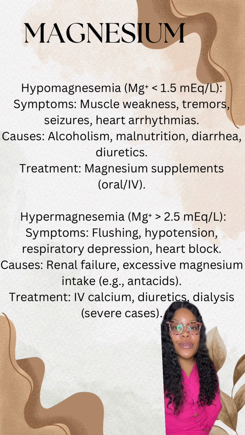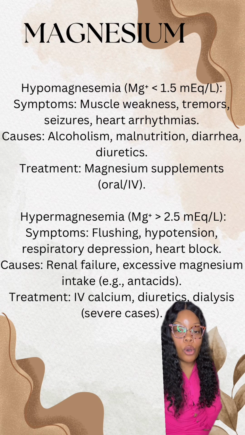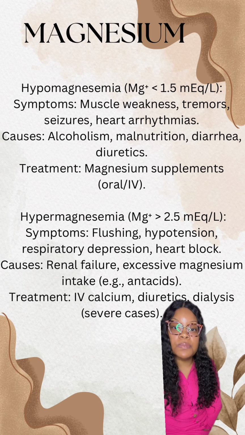So you guys, we covered magnesium. I hope that this lecture helped you understand magnesium a little bit better. But just for a quick thing, when we think of magnesium, we want to think of potassium as well because they kind of mirror each other. And we want to think about it: if our potassium is low or high, this patient is going to have cardiac issues. So we want to make sure that they are on a monitor and that they also can have respiratory issues with hypermagnesemia. So we want to make sure that we are securing our airway.